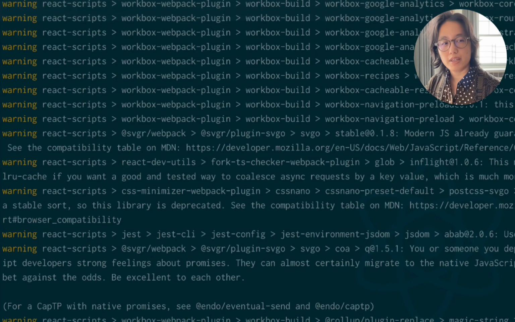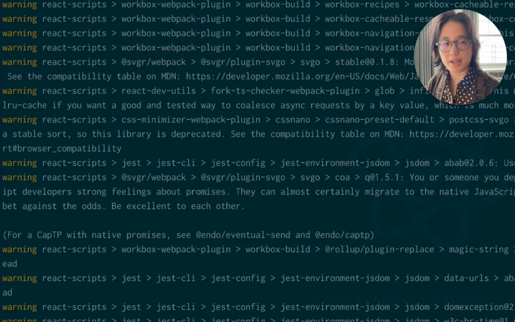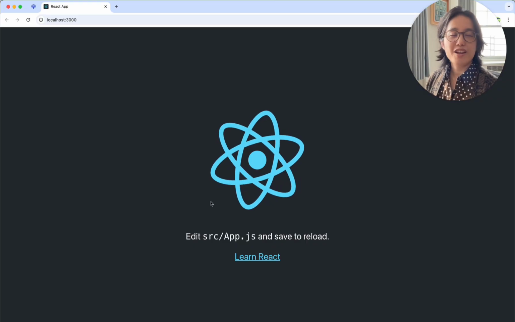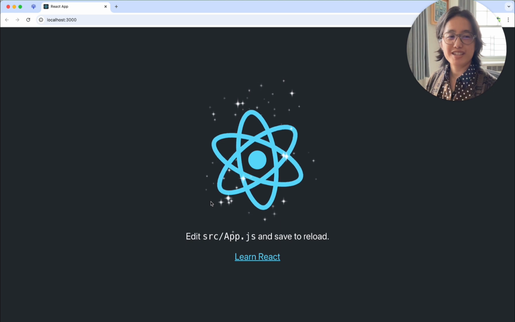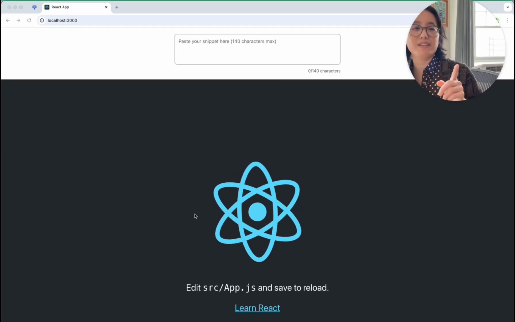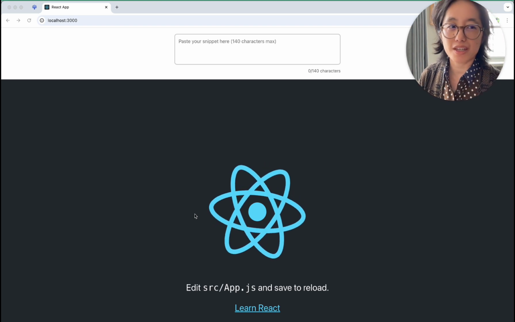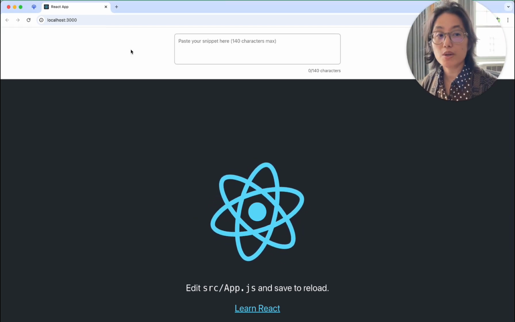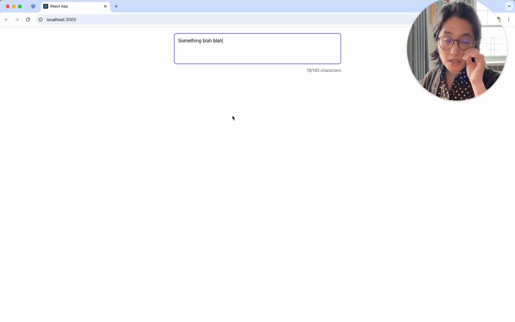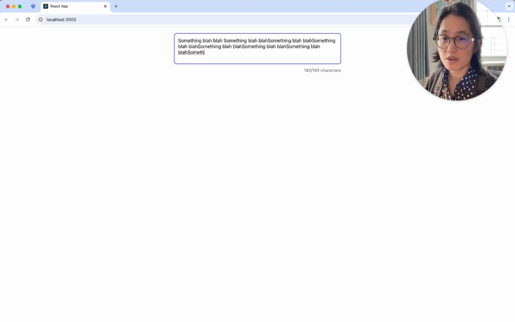Okay, Yarn's better. I know these warnings when I'm doing Yarn install are not a big deal, but they bother me. At long last, a fresh, clean slate. Step 1, I have a little place to paste in whatever it is that you want to say to be translated. Please note, however, that this does absolutely nothing at all. It is a little bit cool that it does restrict how much I type inside here, only 140.